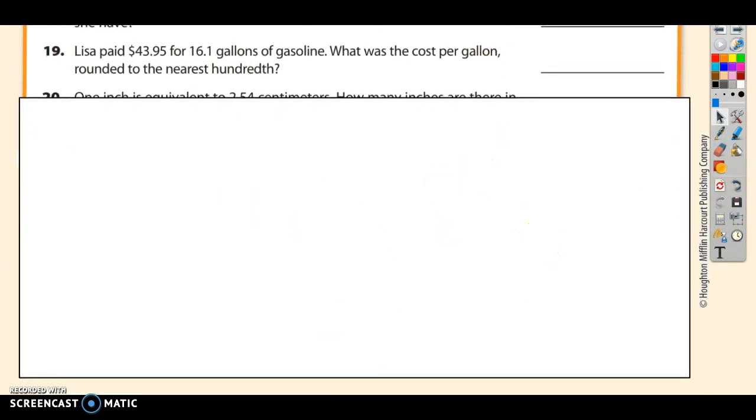Number 19. Lisa paid $43.95 for 16.1 gallons of gasoline. What is the cost per gallon to the nearest hundredth? So we're going to round this to the nearest hundredth. The cost per gallon means we're going to take the cost, $43.95, and divide it by the number of gallons, 16.1.